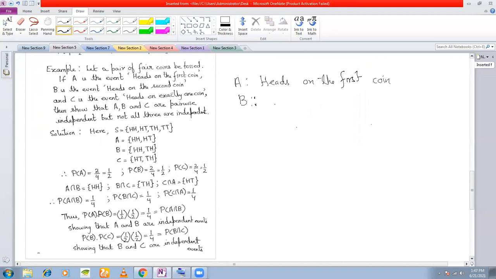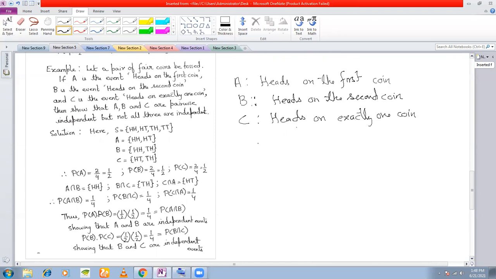B is the event heads on the second coin. And C is the event heads on exactly one coin. Okay, so these three are the events given.